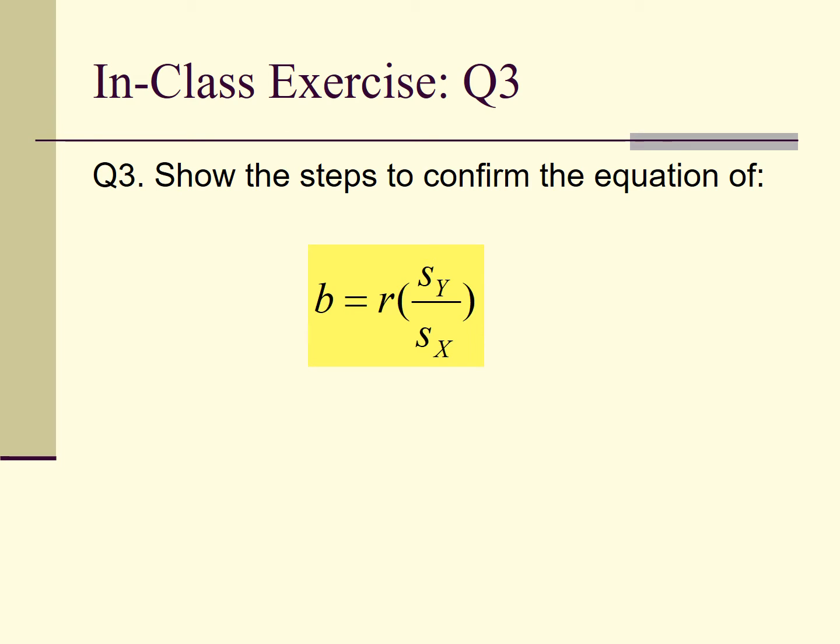Now you can work on question 3, which I already figured out. So you can work on this on your own quickly.